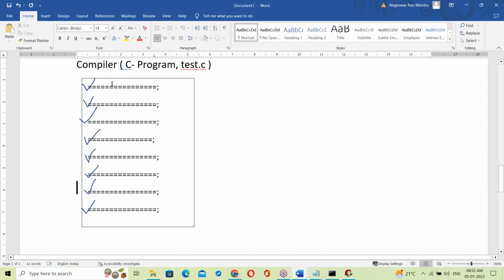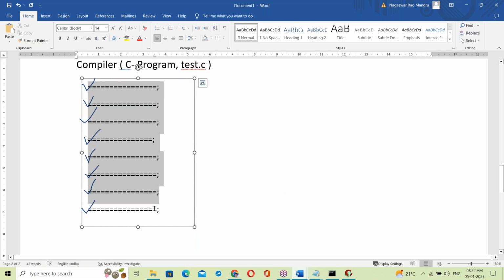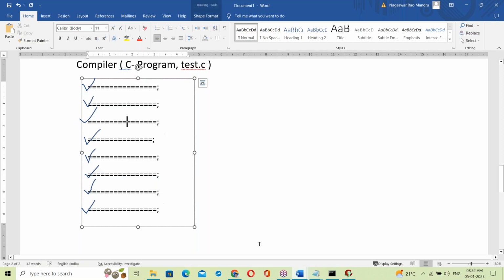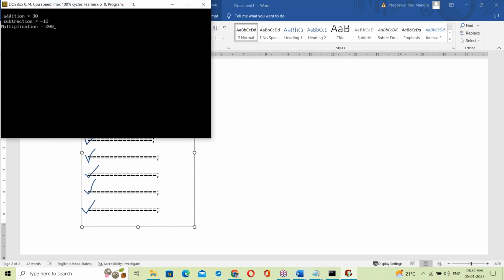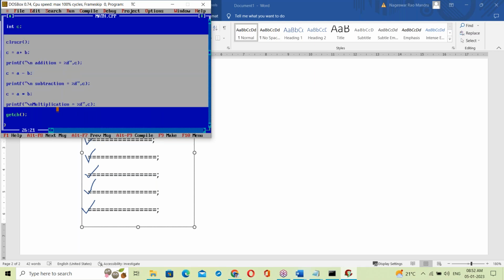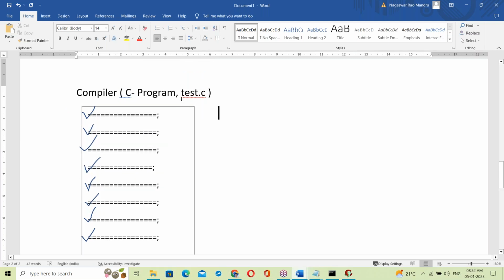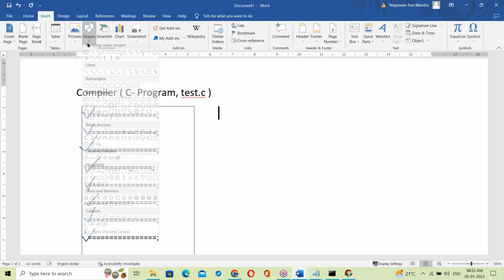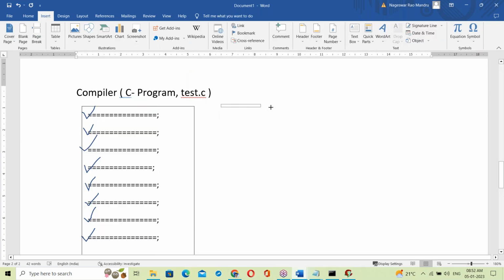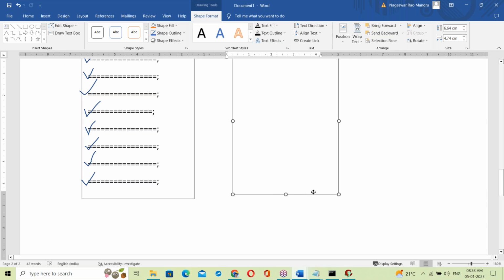First of all, this whole code converts into binary format. This code is called the source code. The C program is the source code. So this complete source code converts completely into binary format.